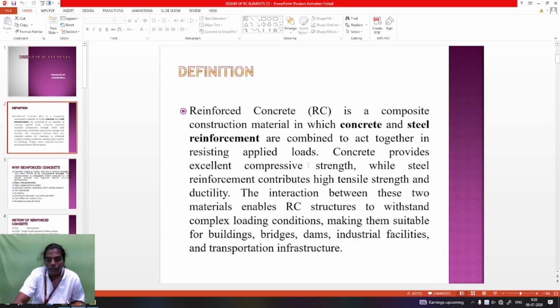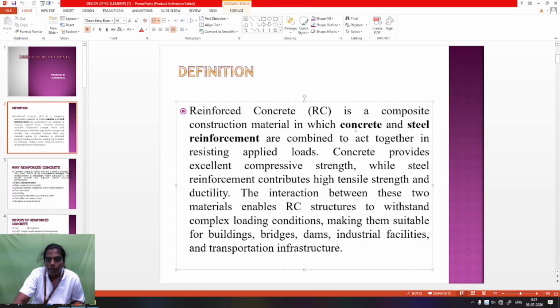So it is made suitable for buildings, bridges, dams, industrial facilities and transportation infrastructure. RC means reinforced concrete, a composite construction material, a combination of concrete and steel reinforcement. So concrete, what is meant by concrete? Concrete is made up of cement, fine aggregate and coarse aggregate. Nominal mix is up to M25. Above M25 it is a design mix.